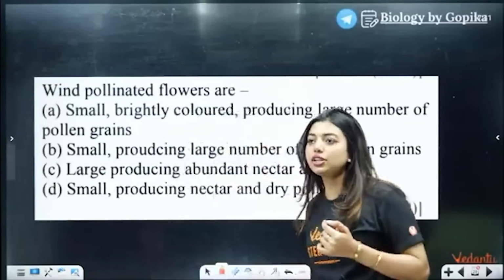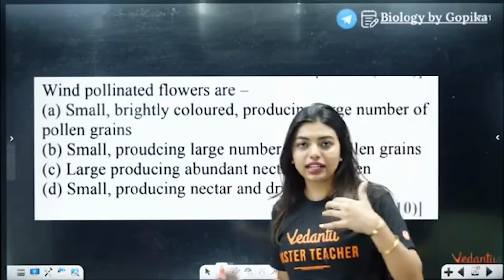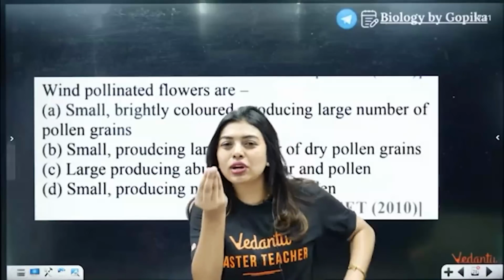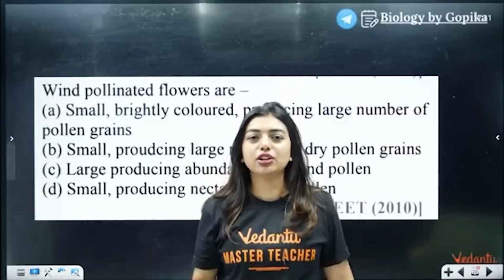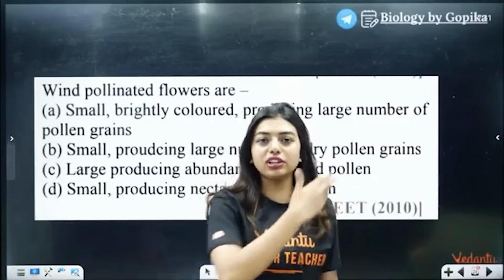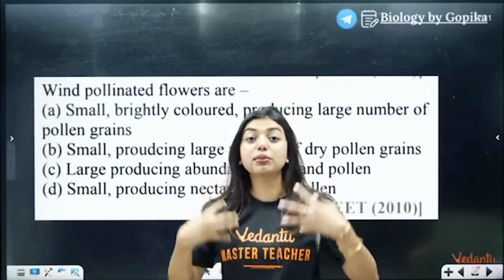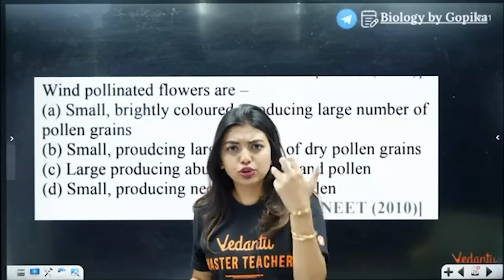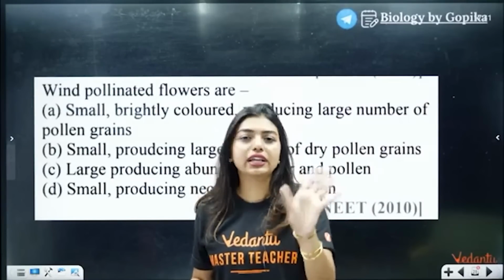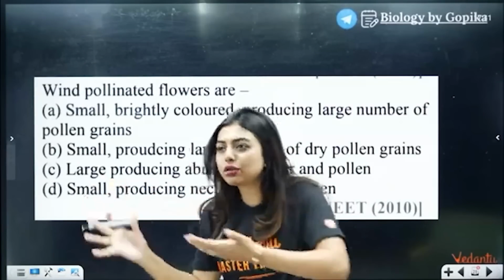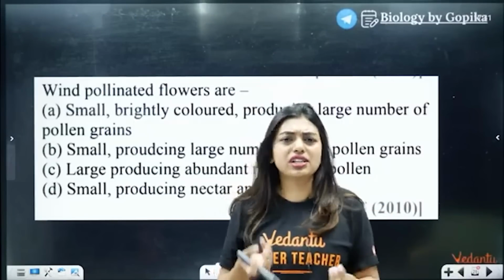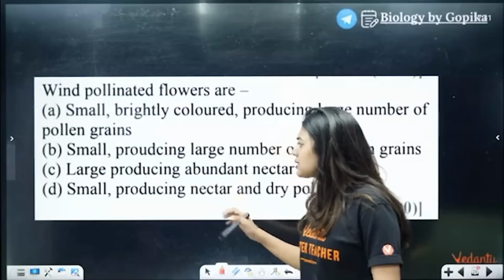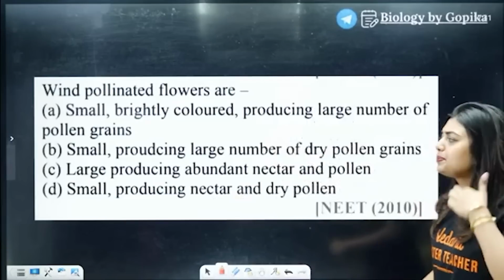Yes, answer this question. If it has to be wind, imagine you're the wind. You want to take something and go. Will you take someone who has made like 5 pollen grains? You'll be like, hey, these 5 pollen grains will be lost on the way. So what do we have to make? We have to make abundant pollen grains. And does it have to be colorful? If you're wind, do you really care about the colors? No, you do not care about the colors. It will take everything and go. It does not care about the color, scent, nectar, no. So here, what is going to be the answer?